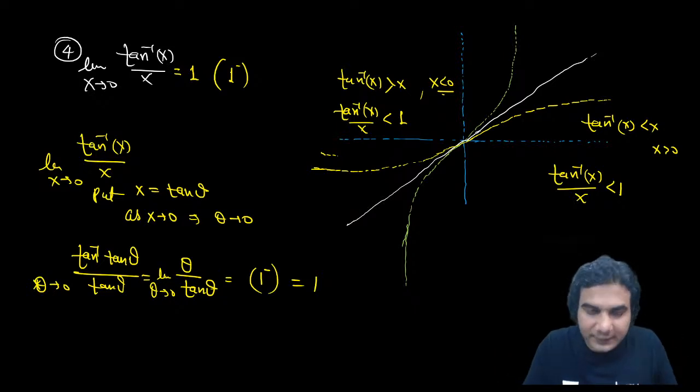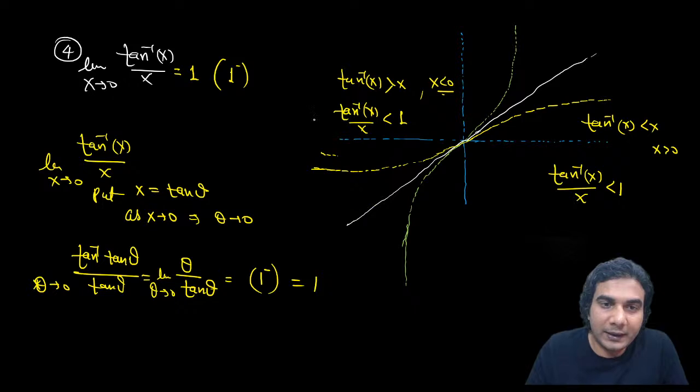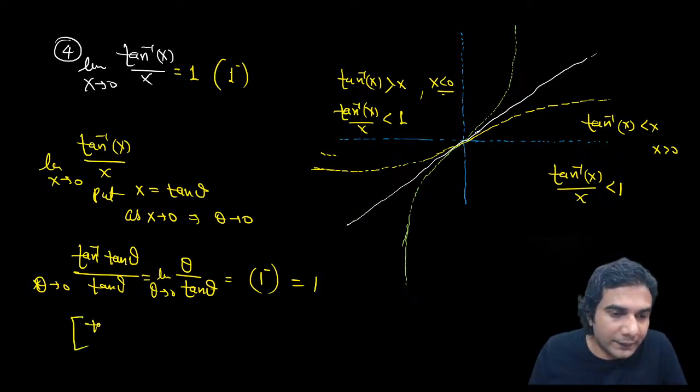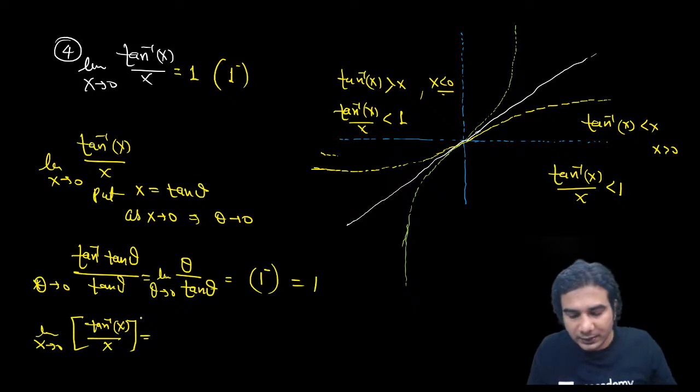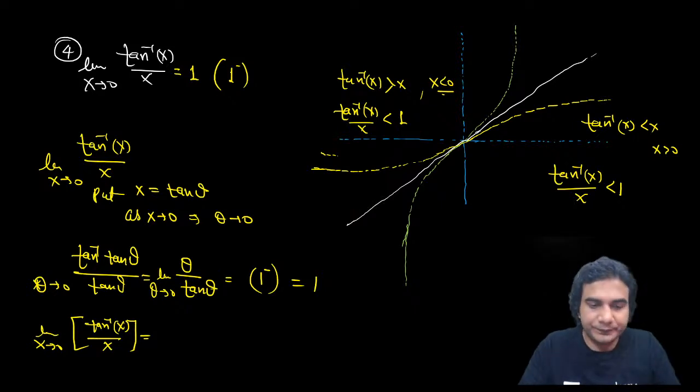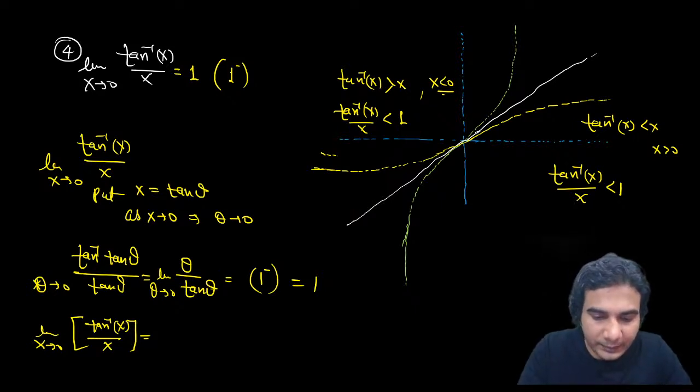Hi Rakesh. Okay, so if I ask you this question, what is the answer of this? Greatest integer of tan inverse of x upon x, x approaching 0. Can you answer this, Rakesh? How are you? Think about it. What would be the answer of this? That's why we are understanding whether it is 1 plus or 1 minus.